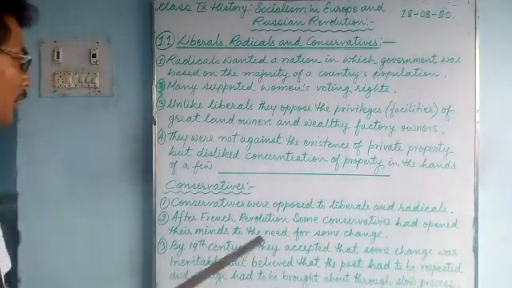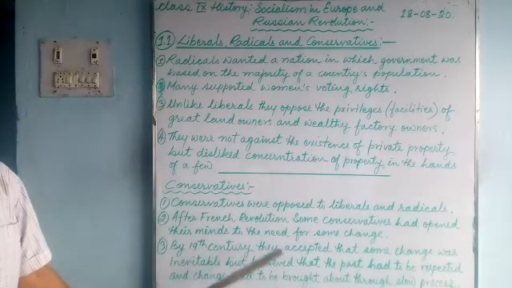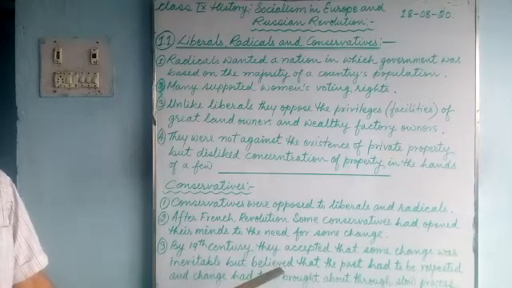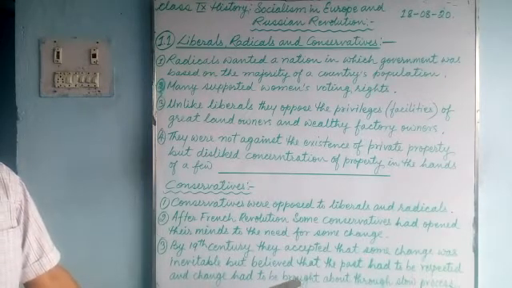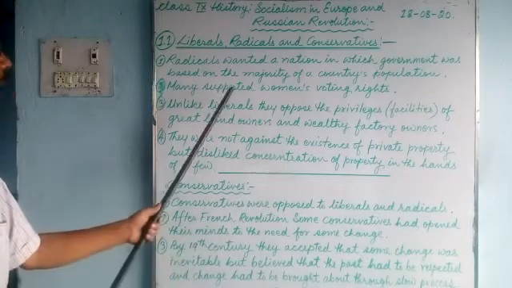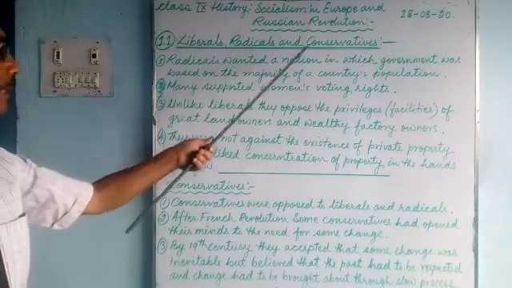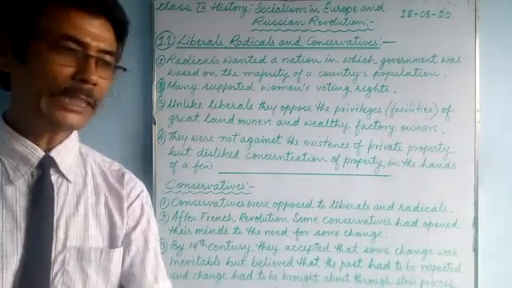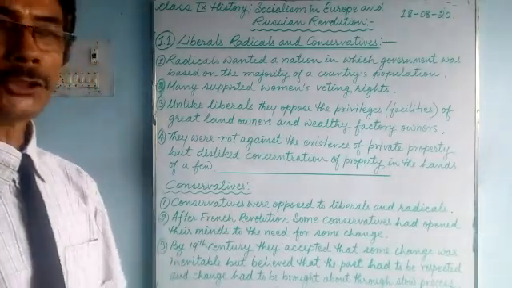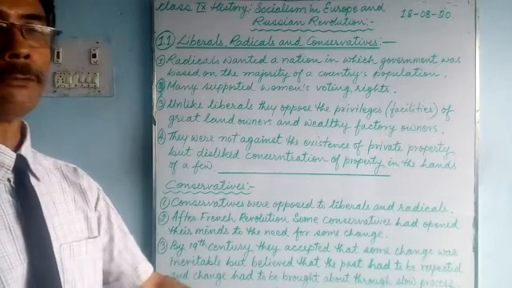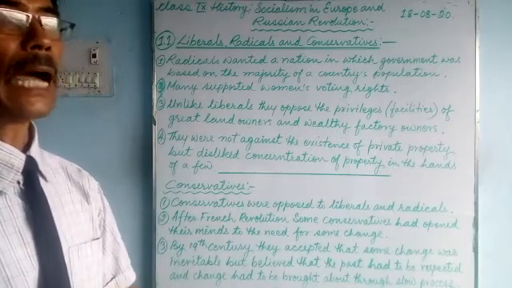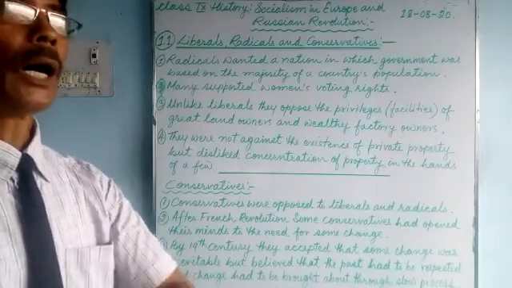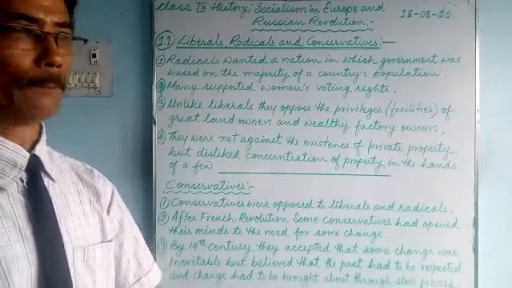So the radicals, slowly you see that their mindset also changed a little bit. After the French Revolution, their way of thinking also changed slowly. So these are about the liberals, radicals and conservatives. These changes were seen not only in Russia but in other parts of European countries, and these ideas also passed on to other countries around the world.